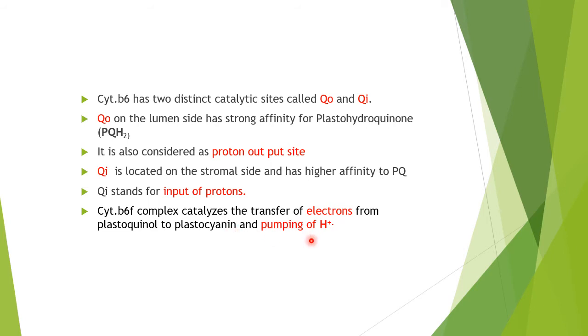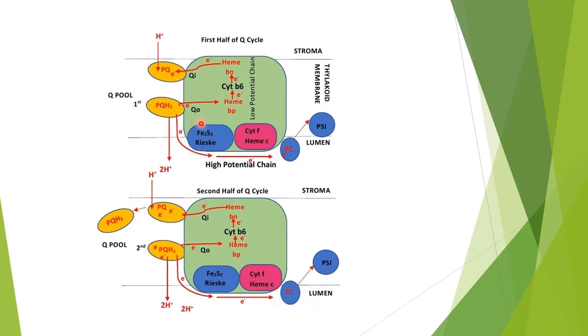We have seen in the previous diagram that the cytochrome b6f complex catalyzes the transfer of electrons from plastoquinone to plastocyanin, which goes ultimately to photosystem I, and also results in the pumping of the protons. Let us see with this diagram, though this diagram is to explain the mechanism, but we can discuss with this. This is overall a membrane, the thylakoid membrane.